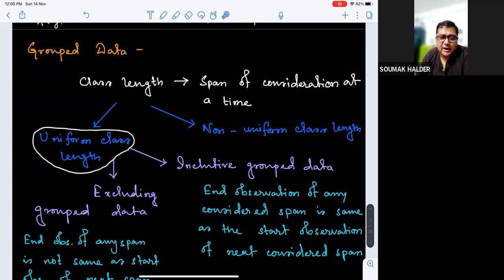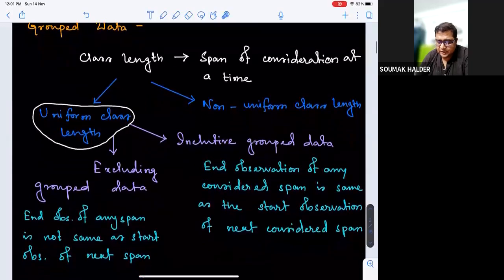Then what is meant by excluding group data? Say I have taken the temperature from 1201 to 159. Then I need to change the sheet, so intermediately I require some time. My next reading starts from 201 and goes up to 359. Then again I need to change or reset my instrument, so the next one starts from 401 and continues up to 559, and so on.